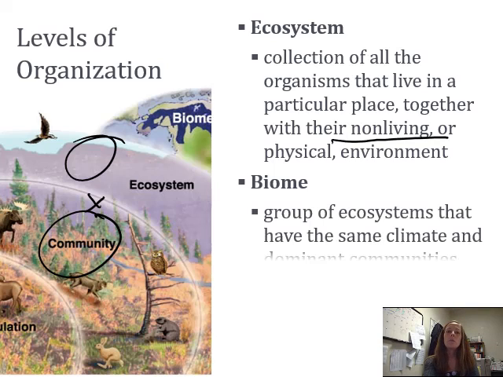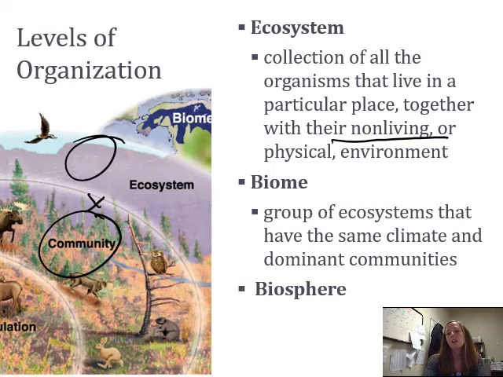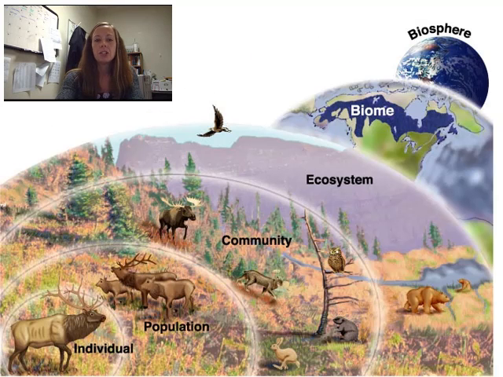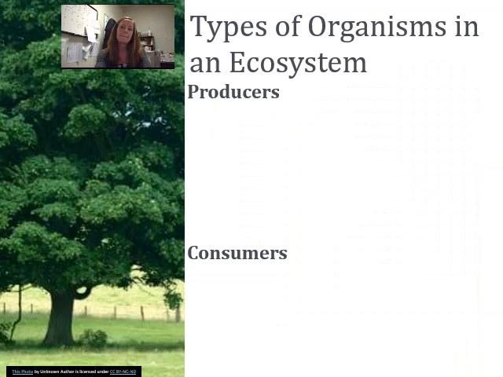Then we get to biome. Biome is a group of the ecosystems that have the same climate and dominant communities. So think of like your tundra and your rainforest that you did when you were younger. After that, we go up to biosphere, which is just the whole planet Earth. And here's our picture. We have individual, population, community, ecosystem, biome, biosphere. So from individual all the way up.